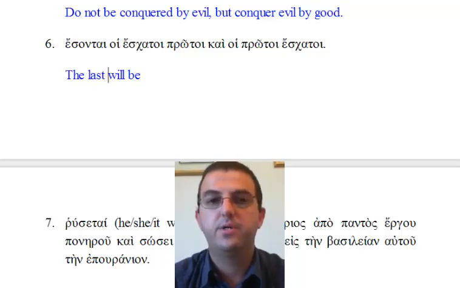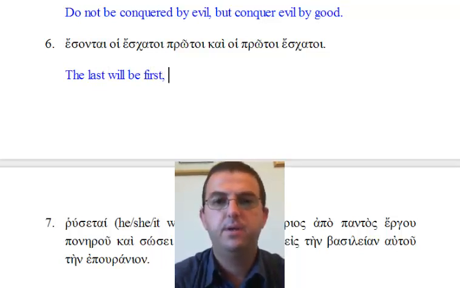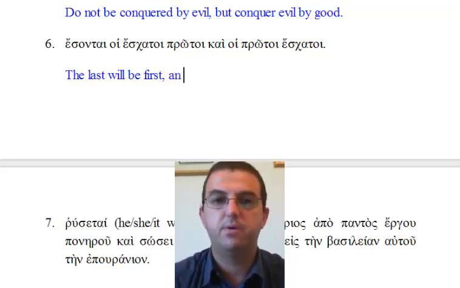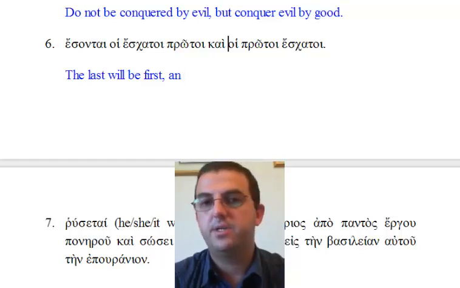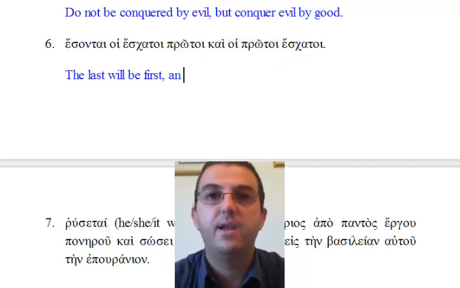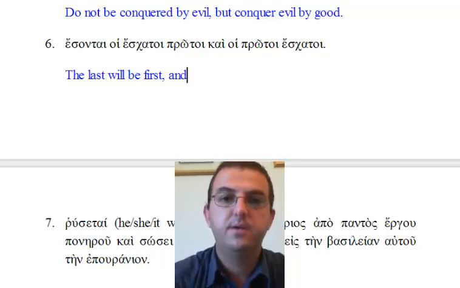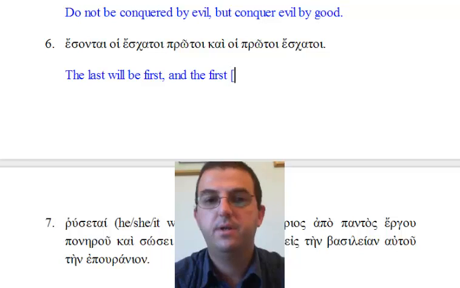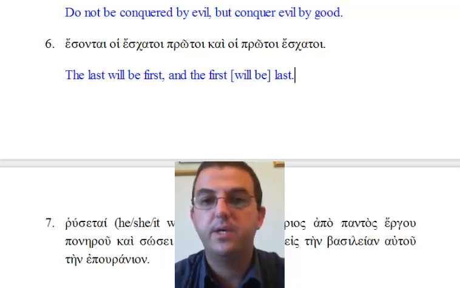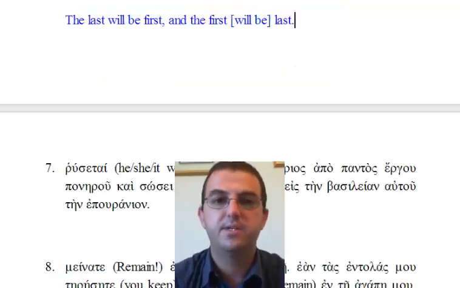protoi, from protos, means first. Kai means and. Hoi protoi, notice that it's simply switched around. Now the subject is hoi protoi. It's implied that we've got a repeat of esontai, even though the word itself has been left out. This is called ellipsis. So, and the first will be last. Esontai hoi eschatoi protoi, kai hoi protoi eschatoi. The last shall be first, and the first shall be last.